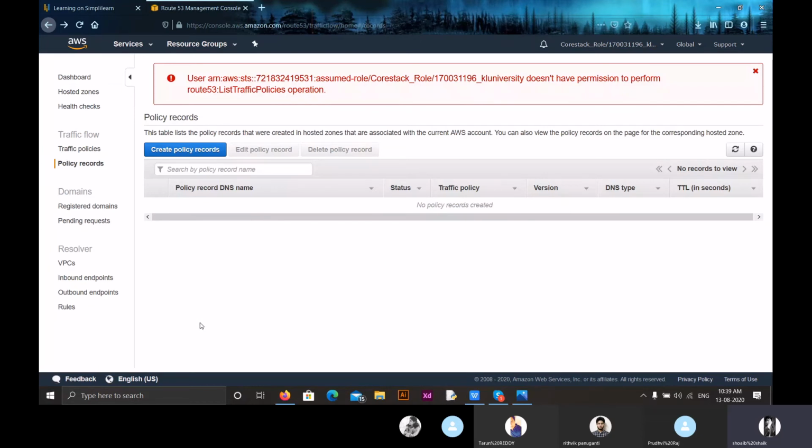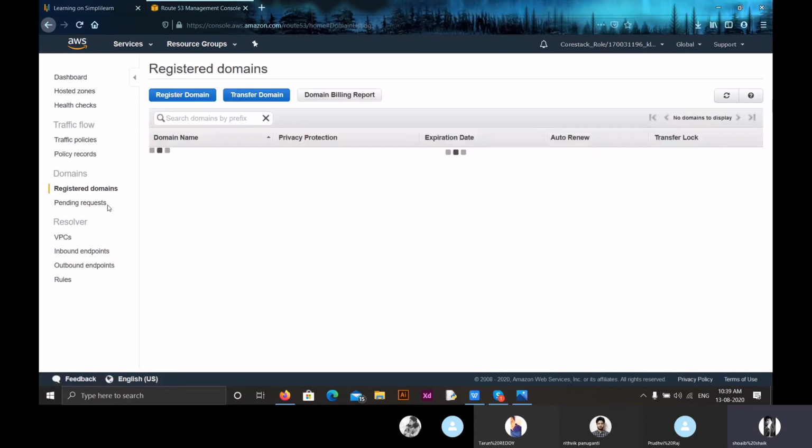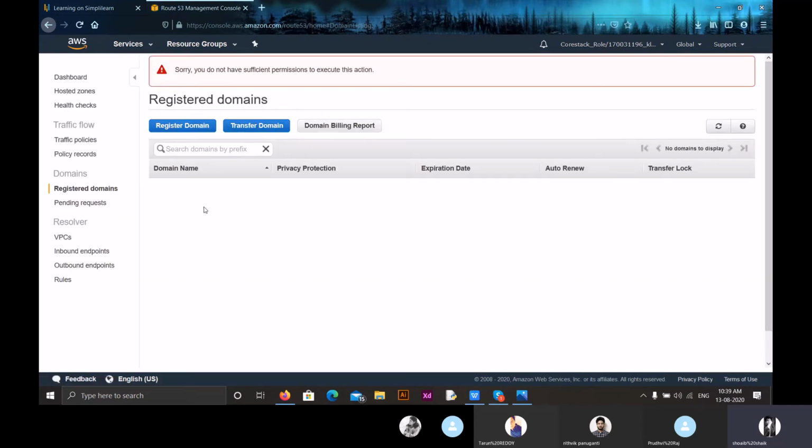Now coming to domains, we can do two things. We can register our domain. The second one is we can manage our domain. Now the first one is registered domains. This section, registered domains, displays all the domains we have registered for our website. If we want to transfer a domain, we can do that. If we want a detailed domain billing report, then we can have that using this domain billing report.